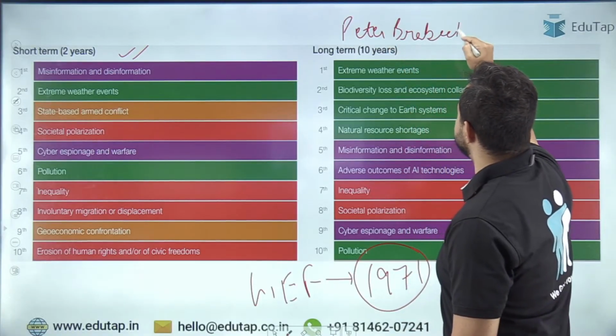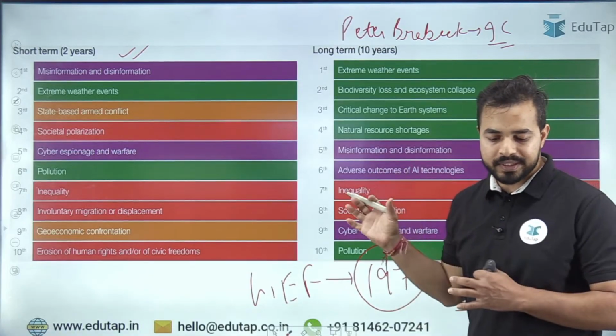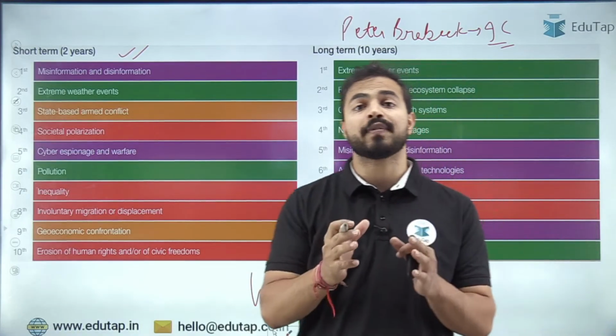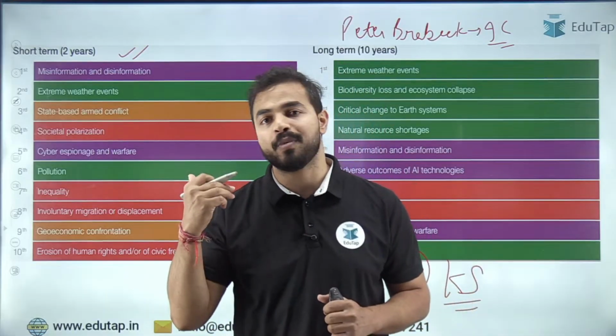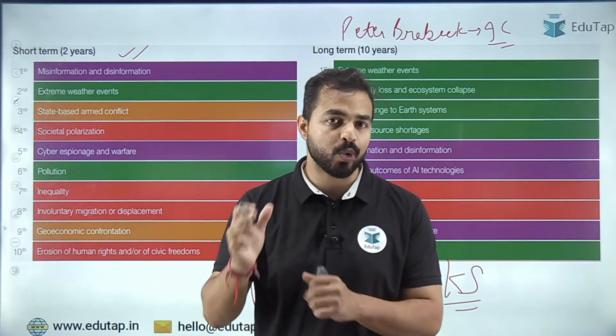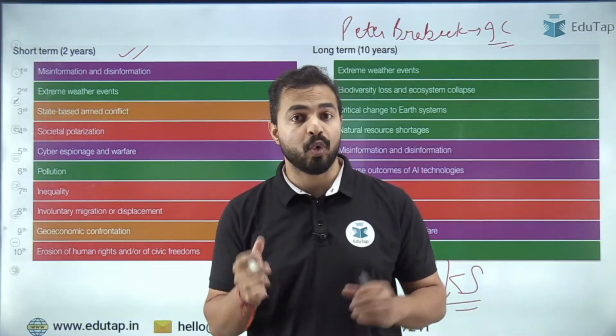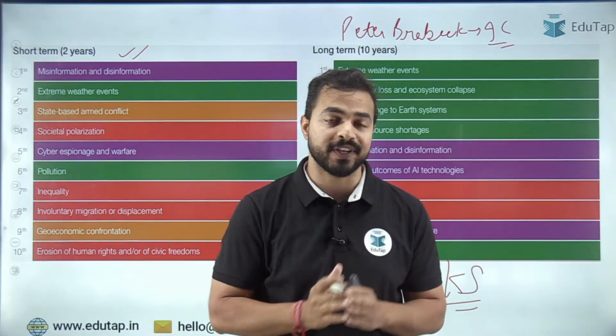Peter Brabeck is the present interim chairman of the World Economic Forum. So with the help of this particular part, we have also covered some static details about this very important report that we have covered recently, and the organization as well. World Economic Forum is really a very important organization, and the report released by it was being asked in the RBI Grade B Officer Mains Phase 2 examination.